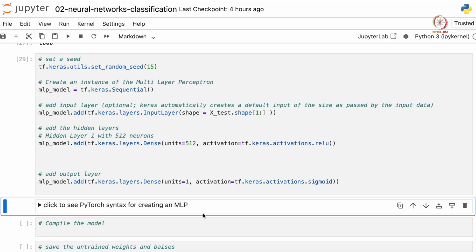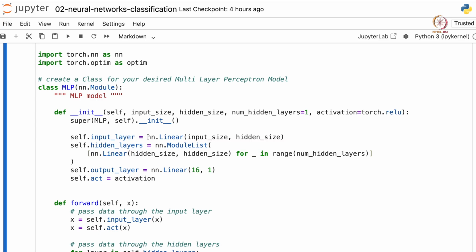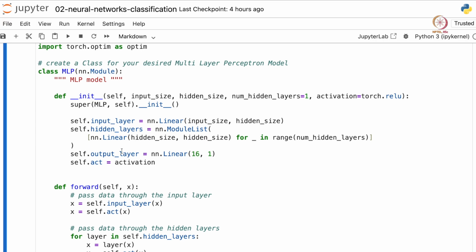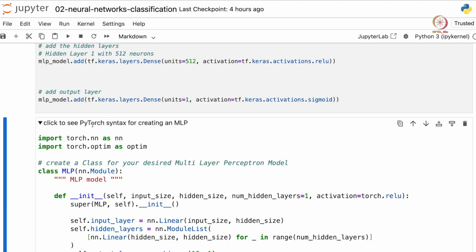The syntax to do the same using PyTorch is given here. If you click, you can go through the syntax. It's not very complicated, just that in Keras we can create a multi-layer perceptron just using functions, but in PyTorch we usually make a class and define how the data flows through the neural network. We define an init function and we define a forward function. So you can go through this and try to implement the same using PyTorch as well.